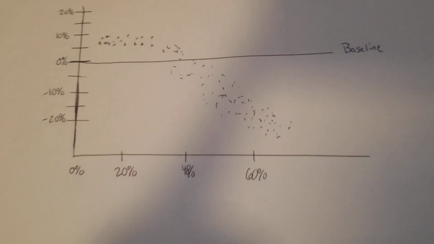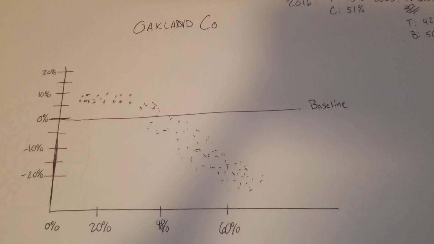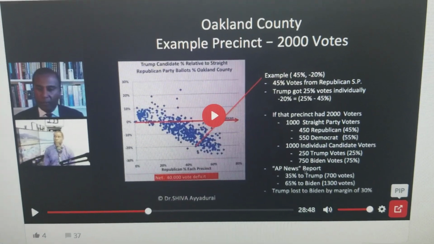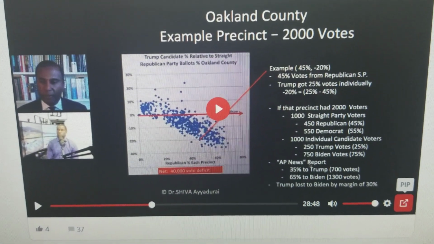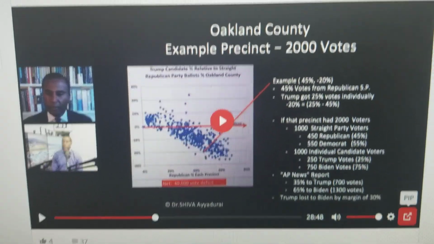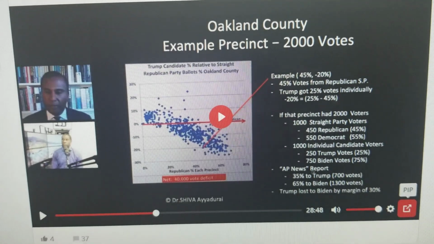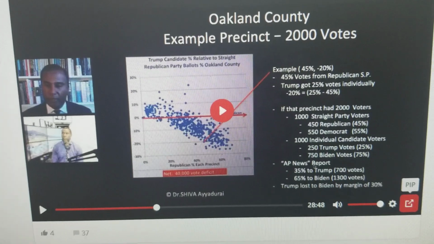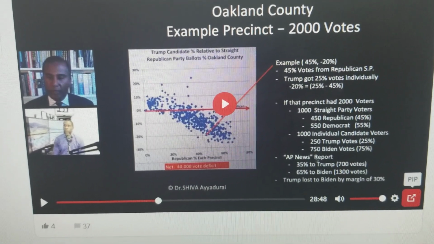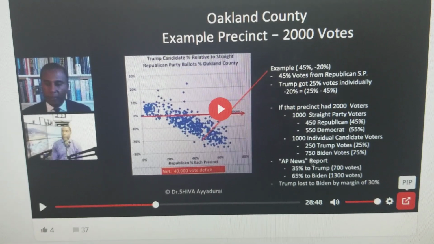Okay, let's see how this works. So here's my drawn graph. This is Oakland County. This is the screenshot given by Dr. Shiva here. You can see, look how the data on the right, it says if that precinct had 2,000 voters, he's making the assumption, right, that there were equal straight party voters and individual voters. Okay, and he goes through the various math.